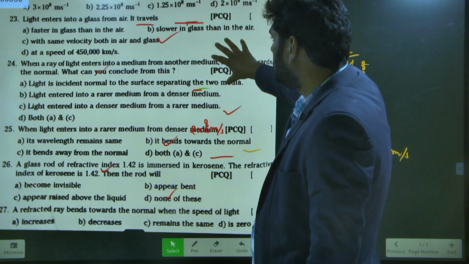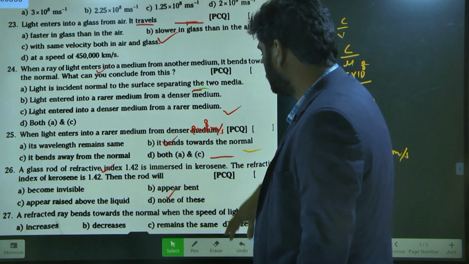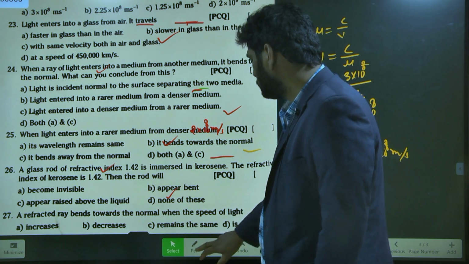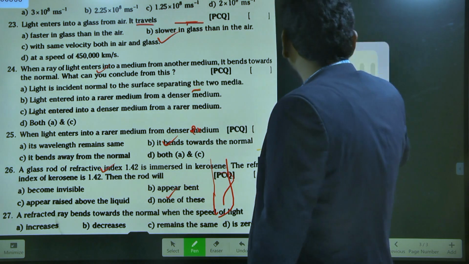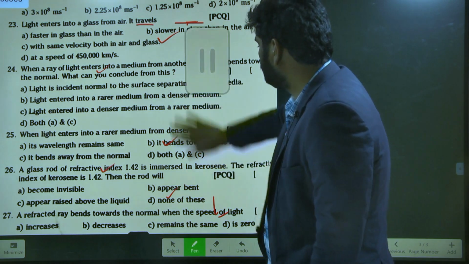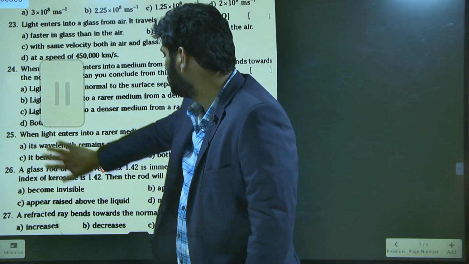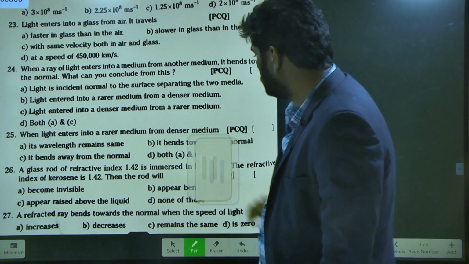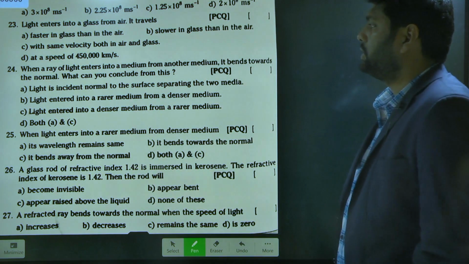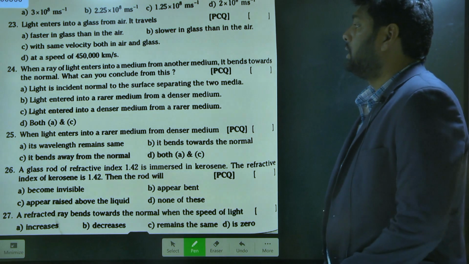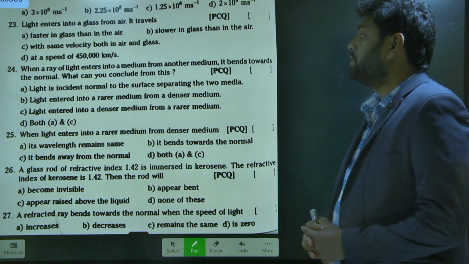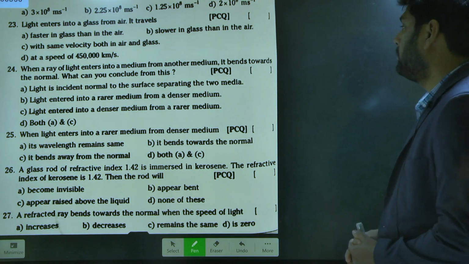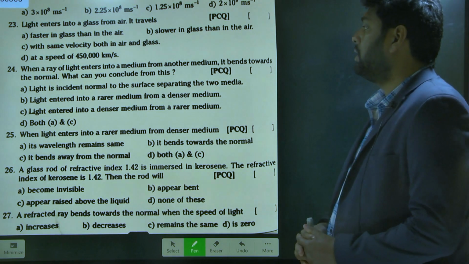Look at the other questions. Next, one more question, 24. When light enters into a medium from another medium, it bends towards the normal.